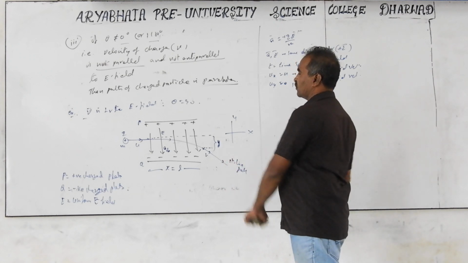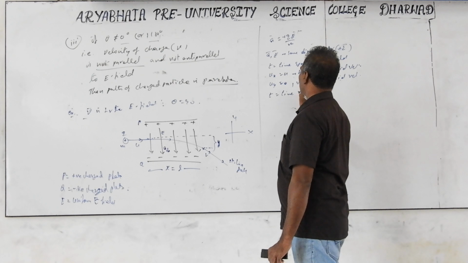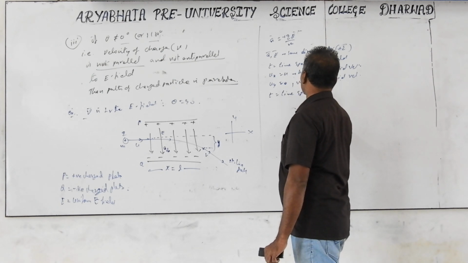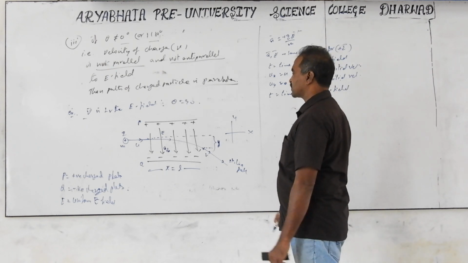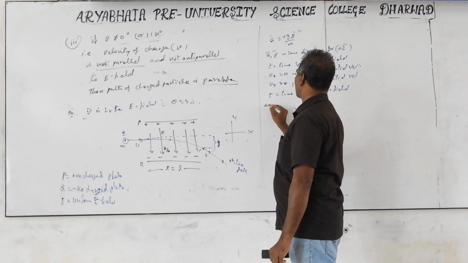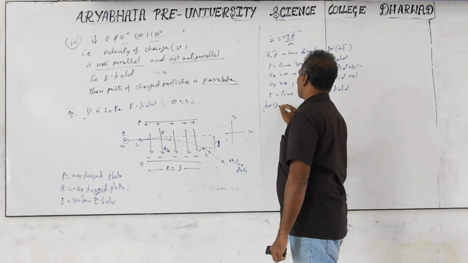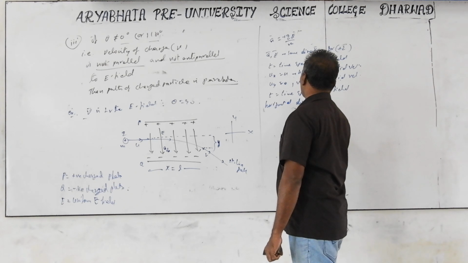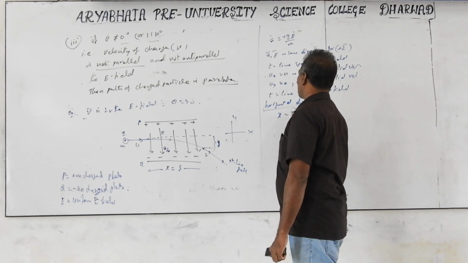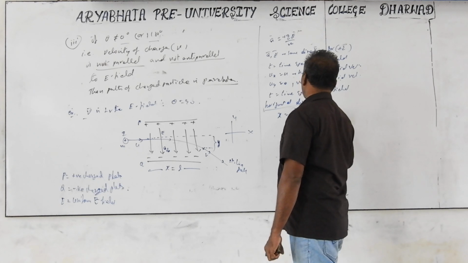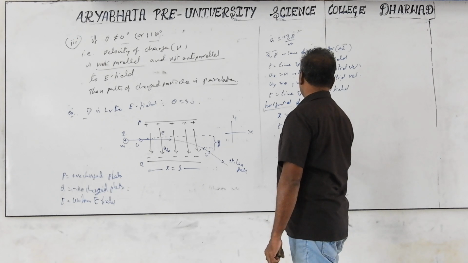After some time we can have both vertical and horizontal velocity. t is the time spent in the electric field by the charged particle. So the horizontal displacement along the x axis is x equal to ux into t, that means u into t, so t equals x by u. That is one relationship.